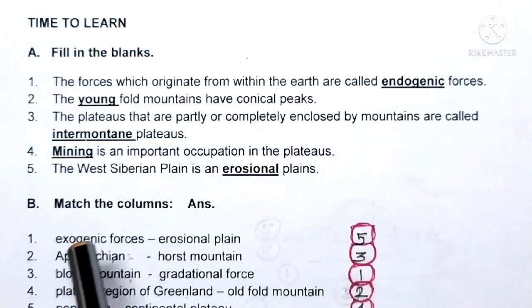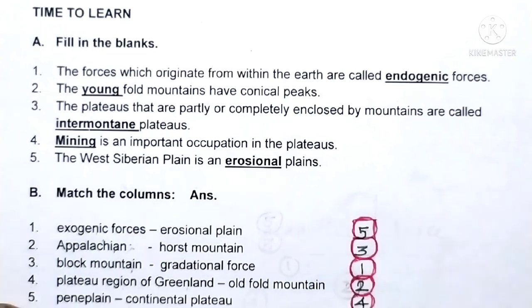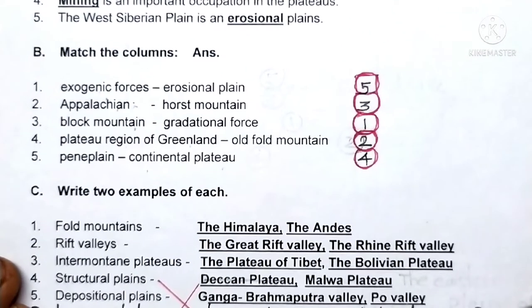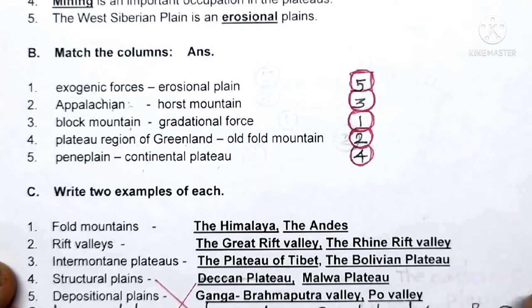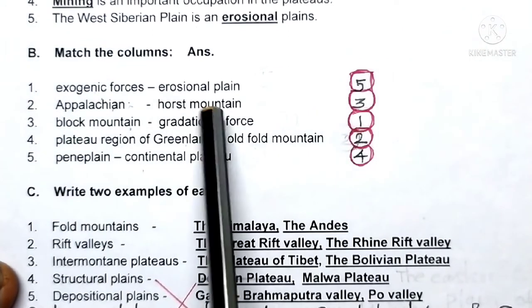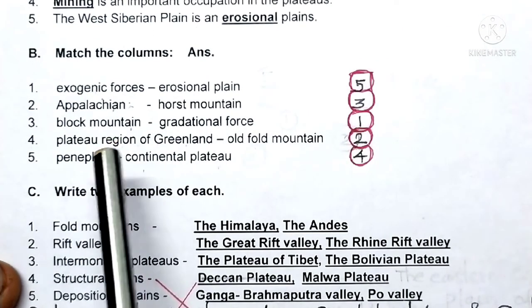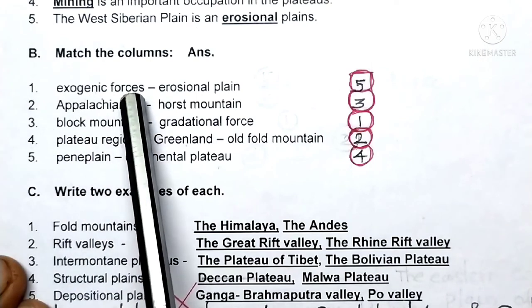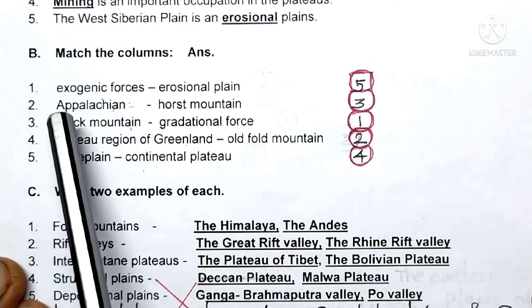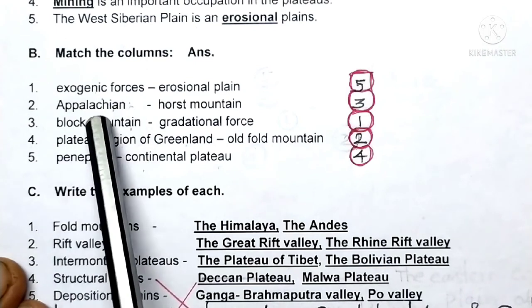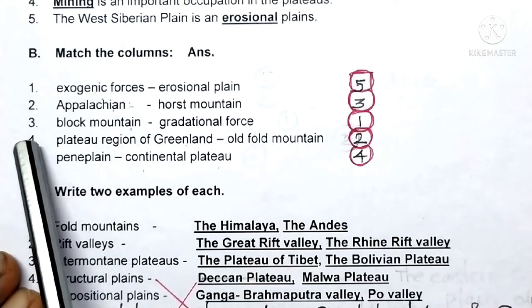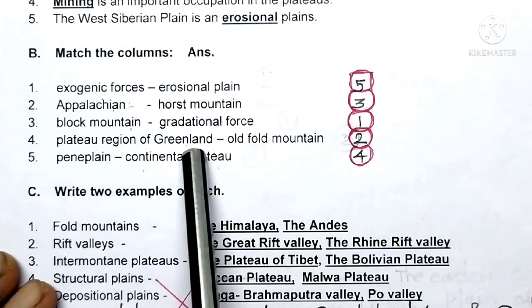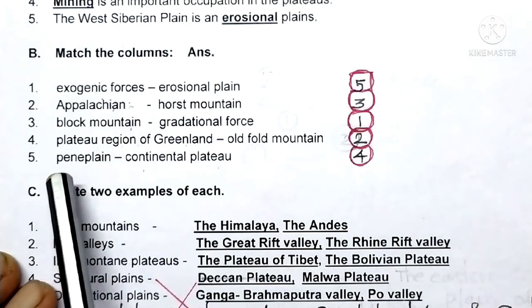Exercise B, match the columns. Here, two phrases are given. We are supposed to match them correctly. Number 1, exogenic forces. Number 2, Appalachian, that means Appalachian mountains. Third one is Block Mountain. Fourth one is Plateau region of Greenland. Fifth one is Pine Plain.